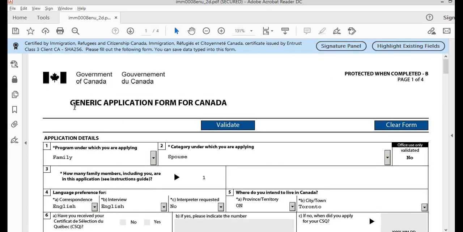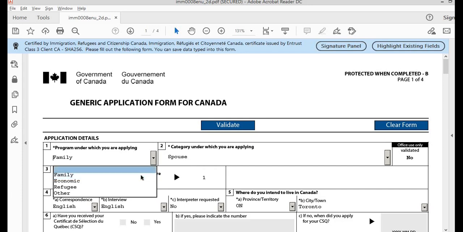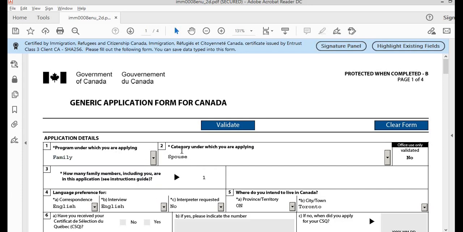This form is filled by the primary applicant in the spousal sponsorship application. I have pre-filled this form so that it is easier for you to understand, and also it is faster for me to explain to you. Application details, program under which you are applying. So spousal sponsorship comes under family class, so we will be selecting family.